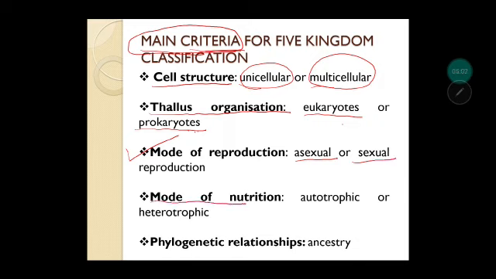Next is mode of nutrition, means how they obtain their food. It can be autotrophic, means they are synthesizing their own food, or heterotrophic, means they are dependent on other organisms for their food. And last but not the least is phylogenetic relationship. Phylogenetic means the evolutionary relationship, the ancestry, how we have evolved. So all these features were taken into consideration by R. H. Whitaker before he categorized organisms into five major groups or five kingdoms.